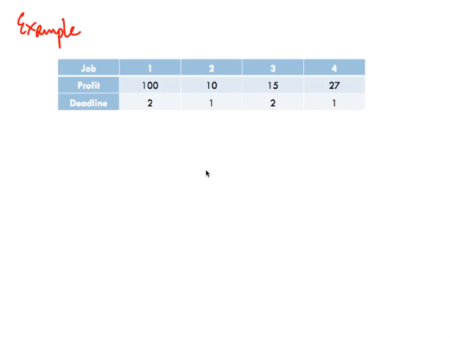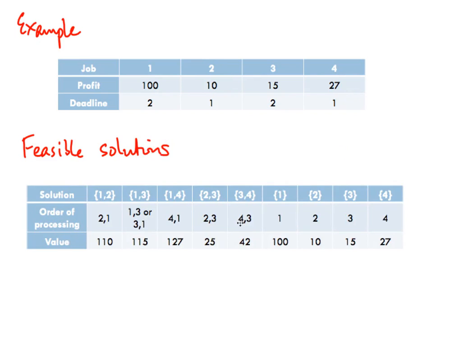So let's look at a small example. Here we have 4 jobs. Their profits are 100, 10, 15 and 27 and their deadlines are 2, 1, 2 and 1. Now this is actually a small enough sample that we can exhaustively enumerate all the feasible solutions. Okay, so let us look at what all the possible feasible solutions for this problem are. So here is the set of all feasible solutions.